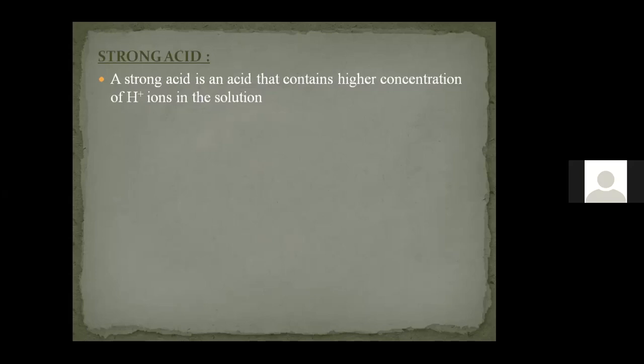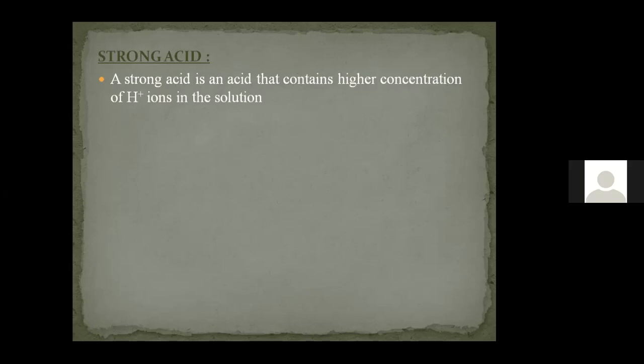When an acid is dissolved in water, if it undergoes 100% dissociation, which means if I consider HCl and it is dissolved in water, if 100% of the H plus ion in HCl is converted into H3O plus, then it is called a strong acid. That process is called dissociation. If during the reaction 100% dissociation takes place, then it is called a strong acid.